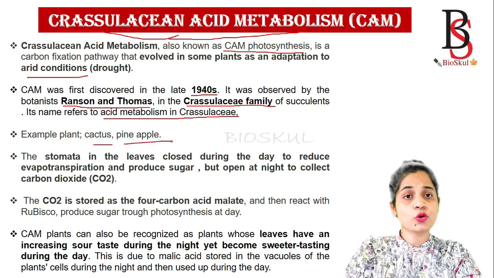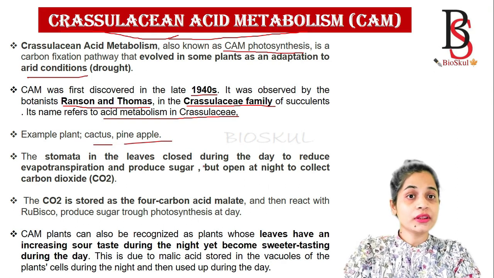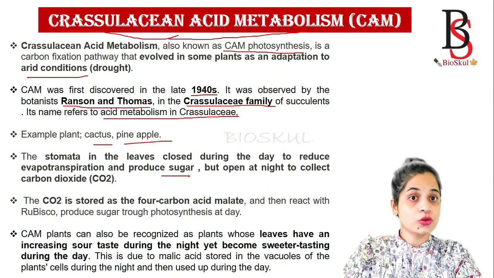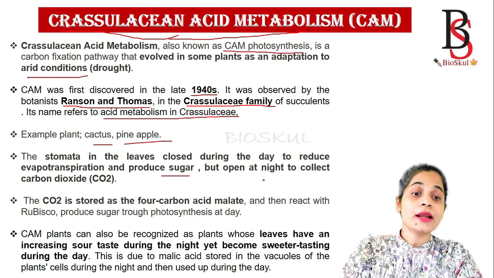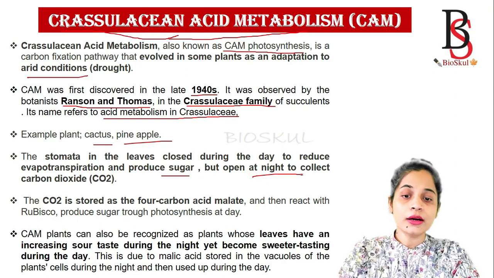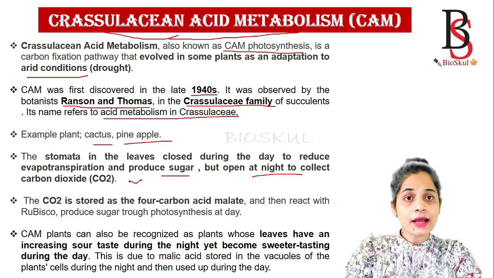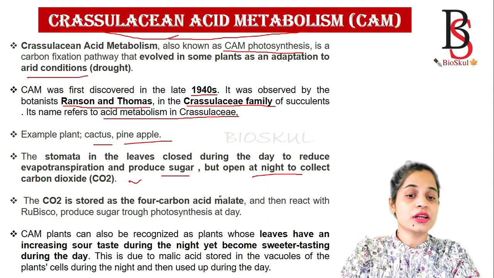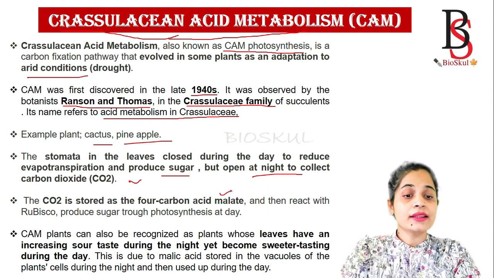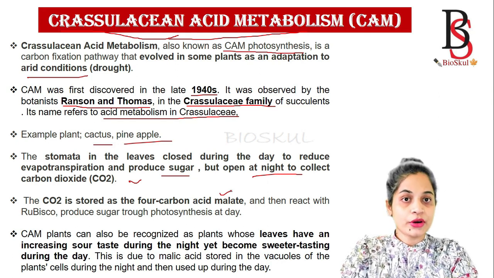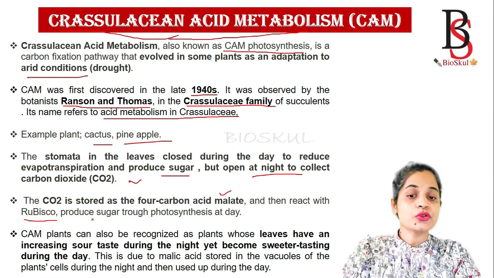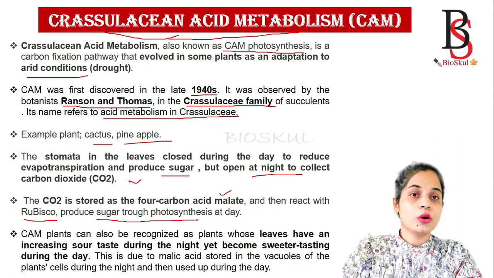In these plants, the stomata are closed during the daytime to prevent the loss of water, and the plant produces sugar molecules. But the stomata are open at night to collect carbon dioxide. The carbon dioxide is stored in the form of a 4-carbon compound known as malate. This malate is broken down during the daytime into carbon dioxide, and that carbon dioxide reacts with rubisco to produce sugar molecules through photosynthesis.